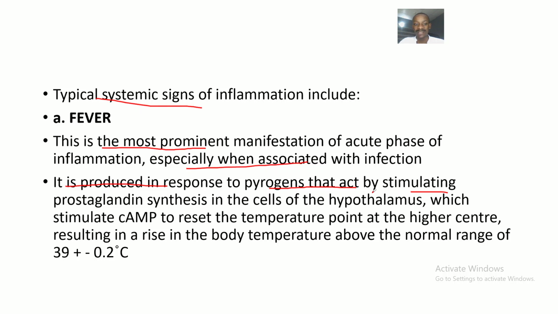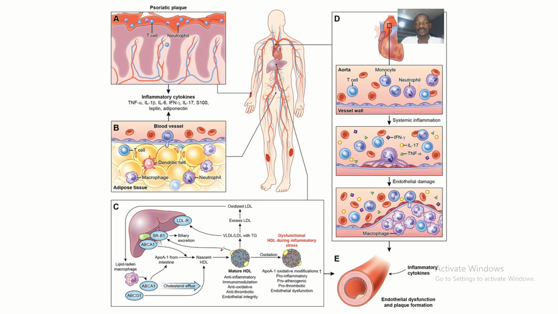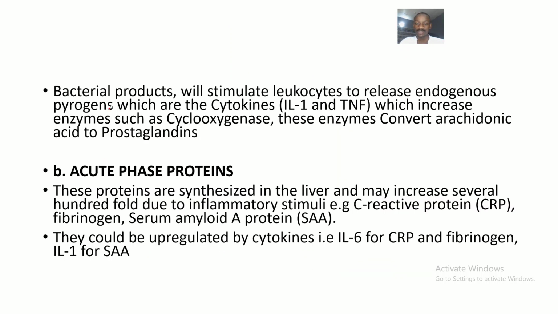Now, these pyrogens act by stimulating prostaglandin synthesis in the cells of the hypothalamus. Then, when these prostaglandins are secreted in the hypothalamus, they stimulate cyclic adenosine monophosphate to reset the temperature point to a higher center. This results in a rise in body temperature above the normal range of about 39 plus or minus 0.2 degrees Celsius. So the first effect of inflammation on the systems is fever.